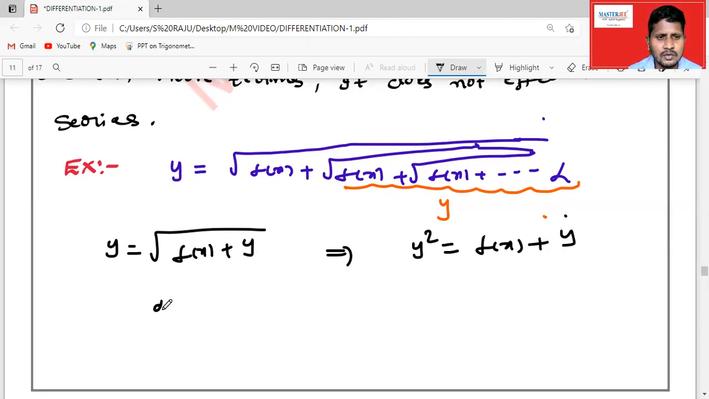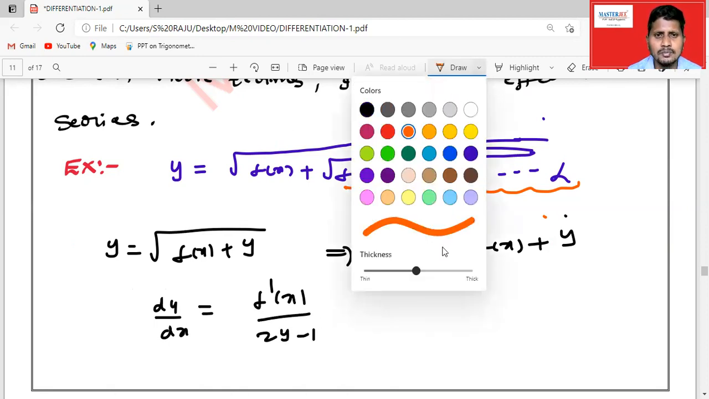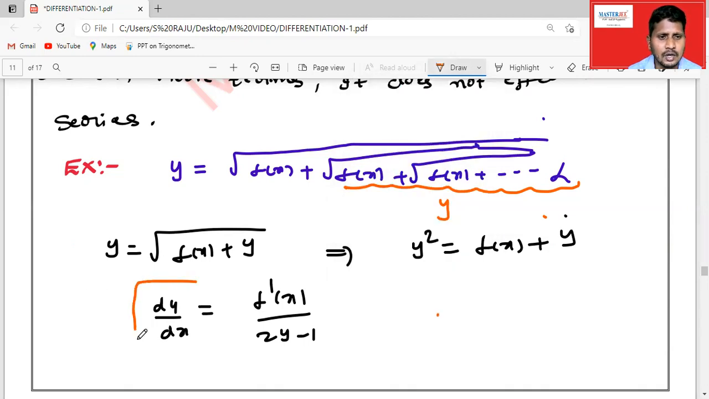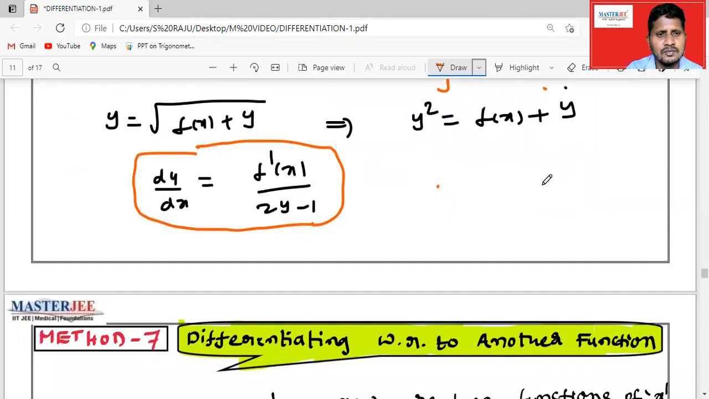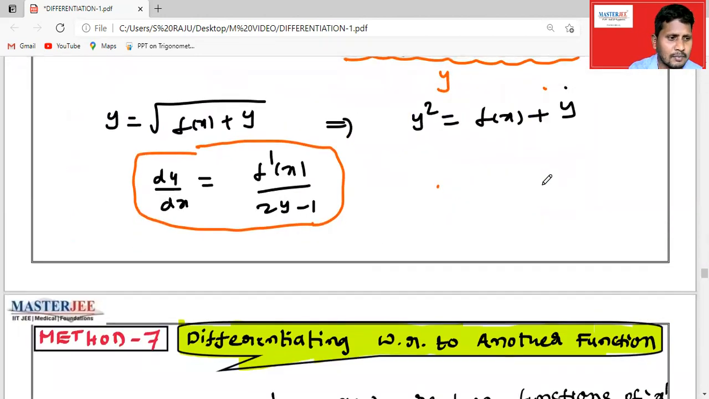So here we are going to get dy by dx is equal to f dash of x by 2y minus 1. So this is the shortcut method. If possible, you can try to remember this shortcut method, but first you have to derive it yourself. Not only this, if it is nth root of f of x, nth root of f of x, up to infinite terms, for that case also we can write dy by dx directly with a formula.